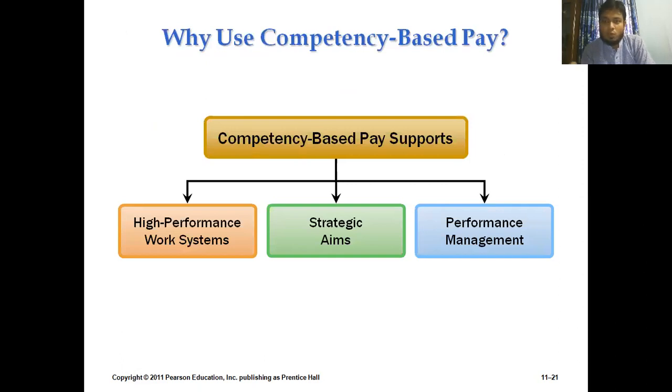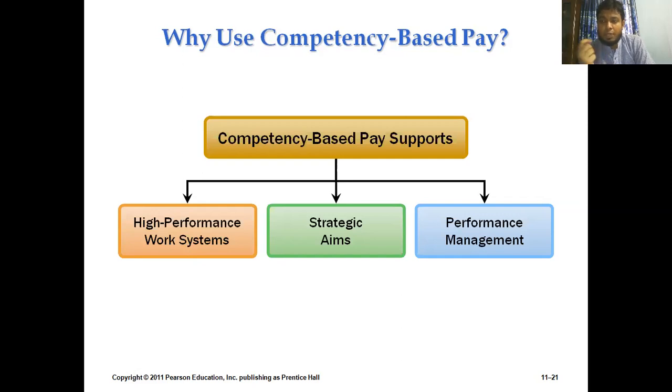Now the question is, what are the uses of competency based pay system? I mean, how the employee or how the organizations benefit from this sort of competency based system. Yes, if the organization tries to maintain this competency based pay system, it will help them to develop a high performance working system. In the very first chapter, I have said that high performance working system suggests that all the employees will work by their own. So there will be a self motivation from the employee's perspective.